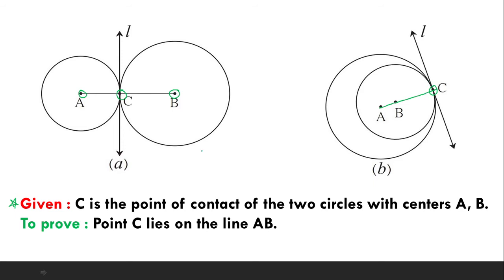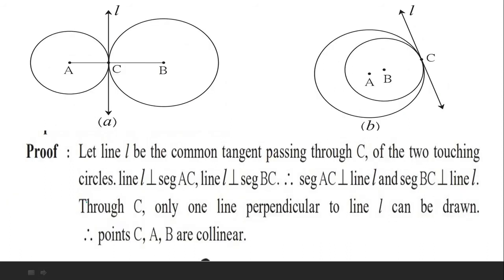Now let's move towards the proof. Firstly, children, AC and BC are the radii drawn to the point of contact of the tangent. So according to the tangent theorem, AC is perpendicular to line L as well as BC is perpendicular to line L. Here we have written it: AC is perpendicular to line L as well as BC is perpendicular to line L. This we have got from the tangent theorem.